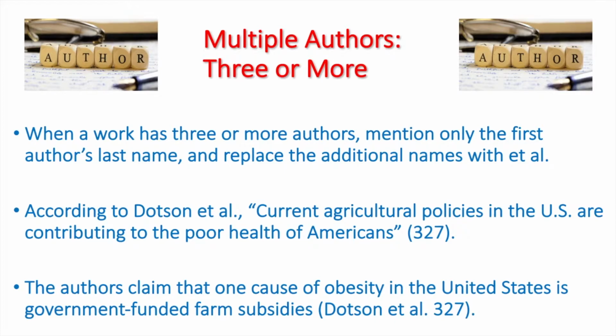Multiple authors. When a work has three or more authors, mention only the first author's last name and replace the additional names with et al., which simply means "and others." For example, an authorial tag would read, according to Dotson et al., current agricultural policies in the U.S. are contributing to the poor health of Americans. Page 327.